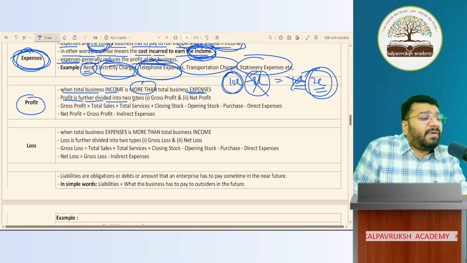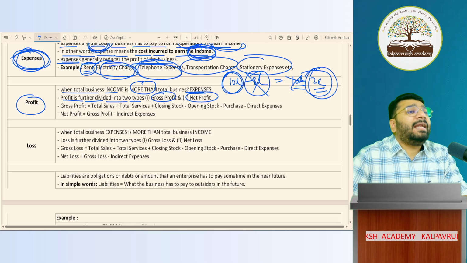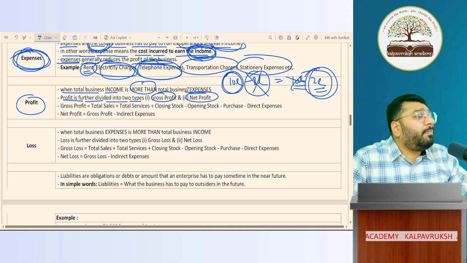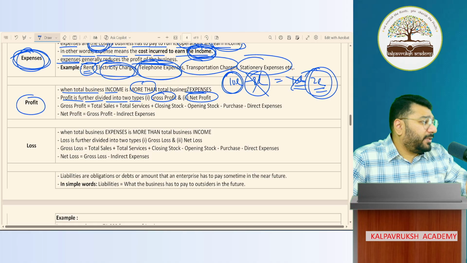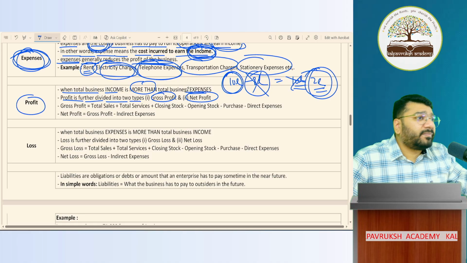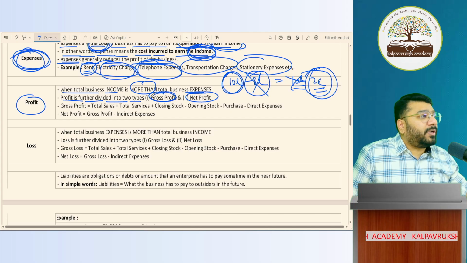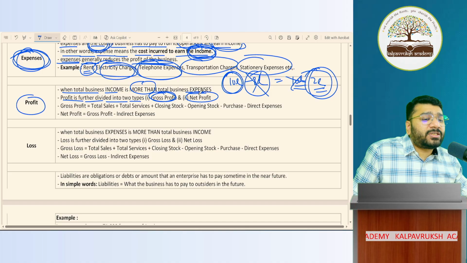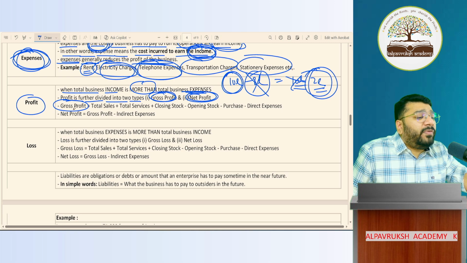Profit is further divided into types. One is called gross profit. Second is called net profit. Third is called operating profit, which you will study in the 12th standard, in the ratio topic. But at the 11th grade level, you will encounter only two types of profit. One is gross profit. Second is net profit. What is gross profit? What is net profit?